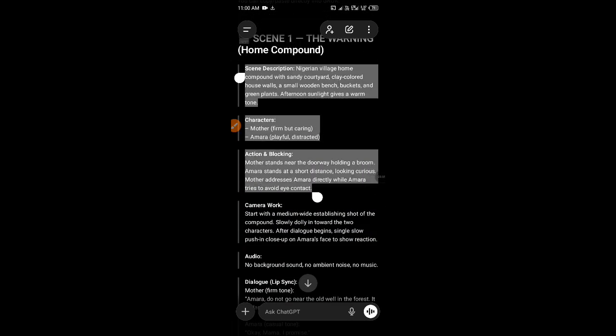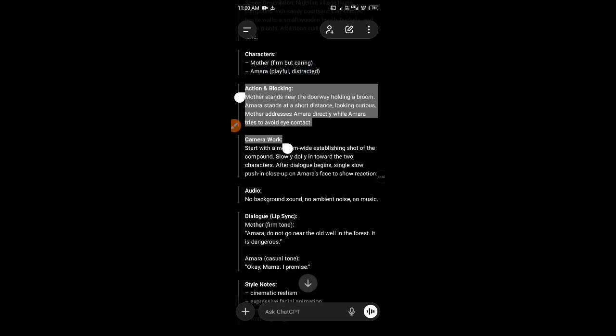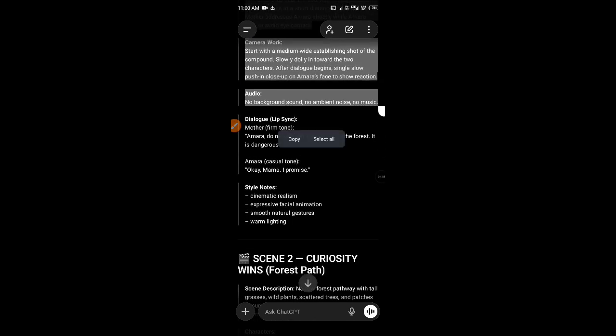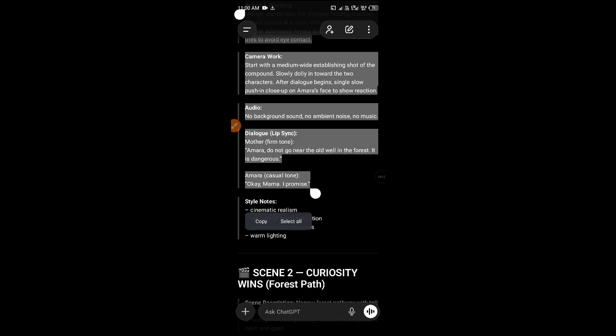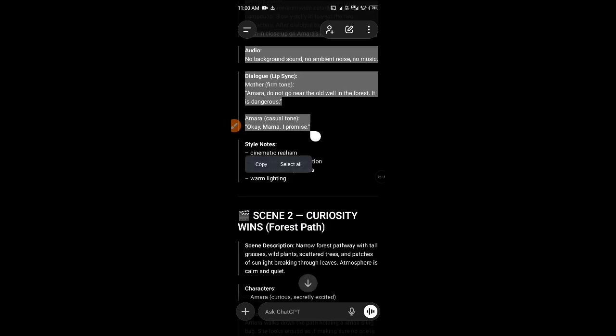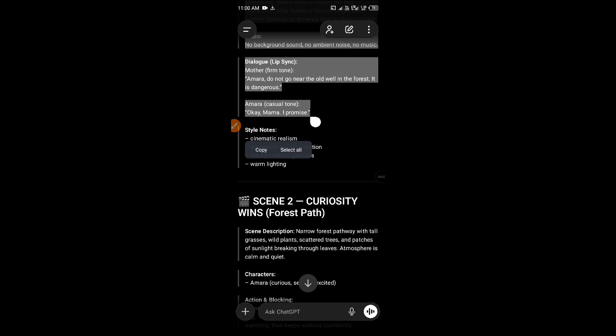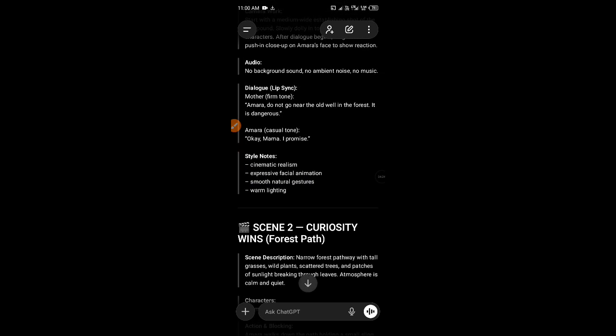Let's start with this. Don't copy this scene description. Don't copy this character also. Let's start from this action and blocking. Sometimes it will not be like this when you prompt ChatGPT to give you Grok's prompt. You will see other formats. You just have to read it and understand what you're doing and know what to copy. So this is it.